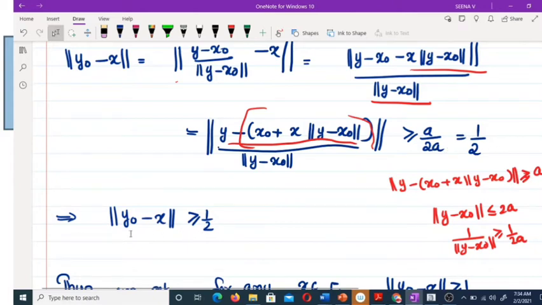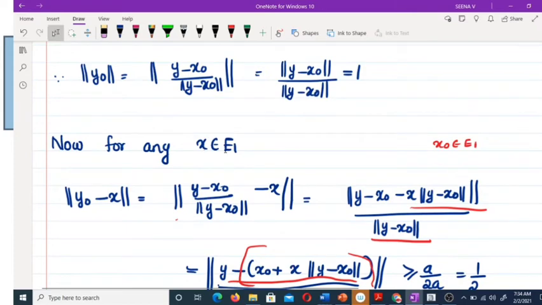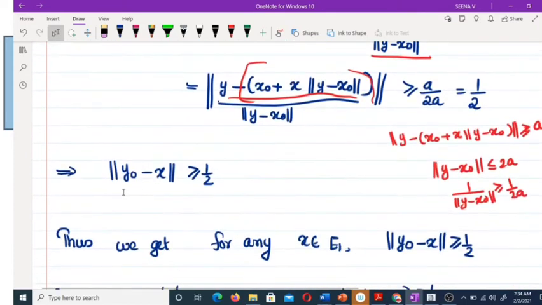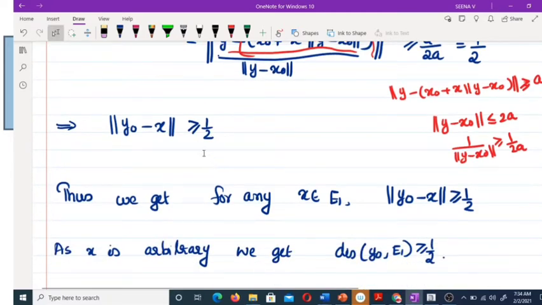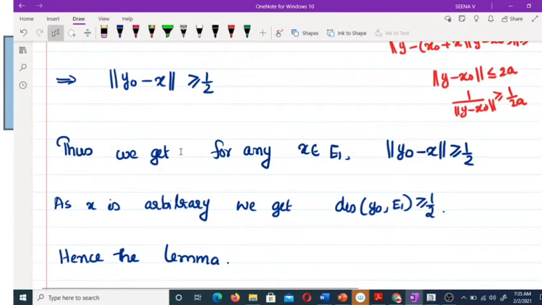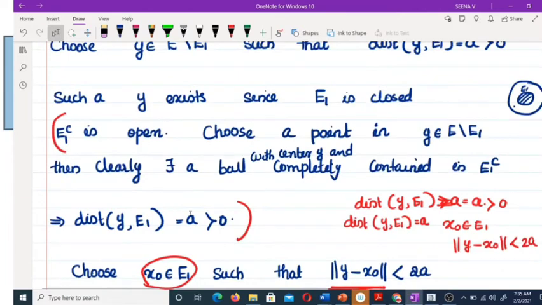Therefore norm of y naught minus x is greater than or equal to 1 by 2 for any x belongs to E1. This implies the distance between y naught and E1 is greater than or equal to 1 by 2. Hence the lemma. Okay, must clear all these things.